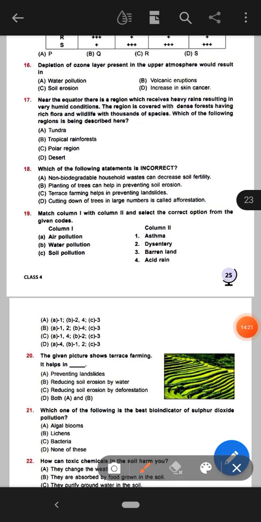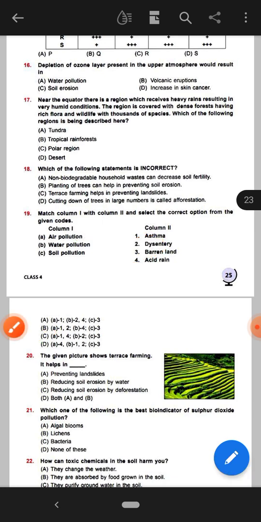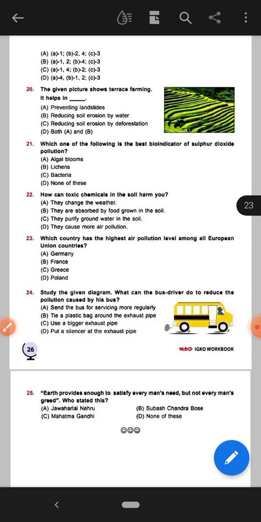This is the right answer, option C, that is A1 and 4. That means air pollution causes asthma and acid rain, B is 2, water pollution is dysentery, and C is 3, barren land. This is the right answer.